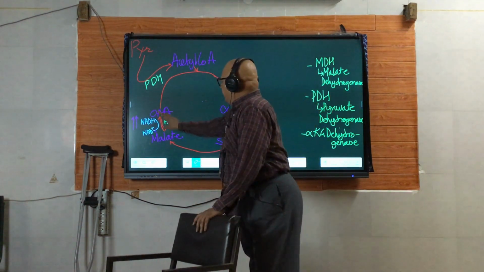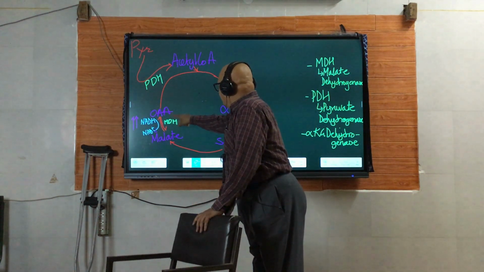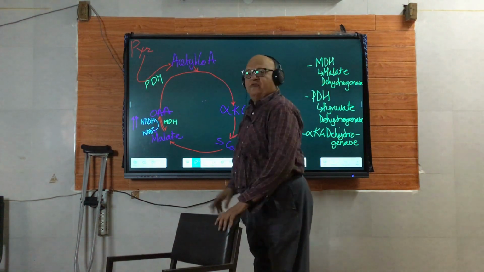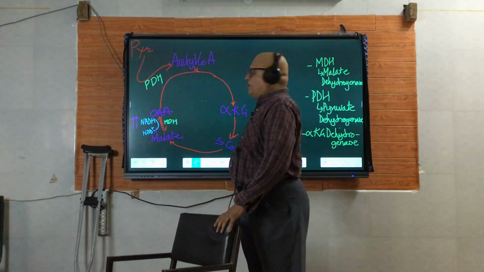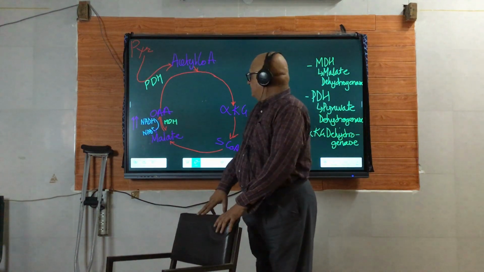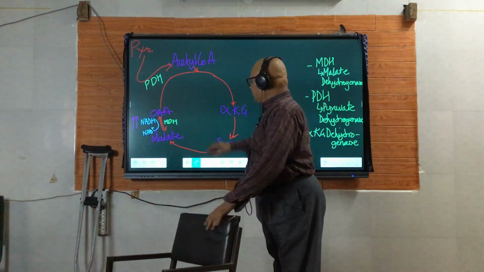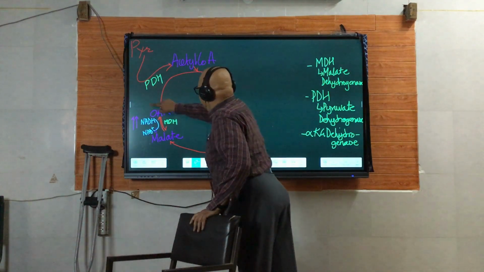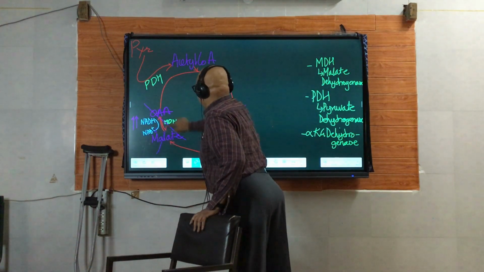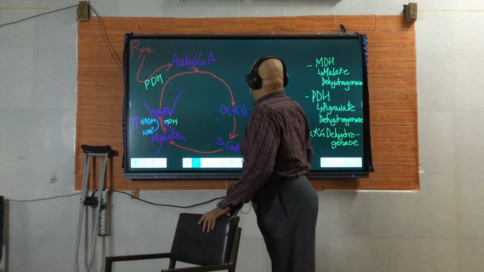So here NADH has increased, so malate will not be converted sufficiently to oxaloacetate. Result: this is an important step of the TCA cycle, so a block can occur here in the TCA cycle, and it does.